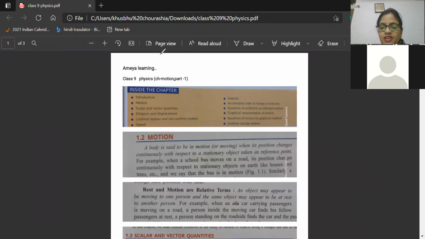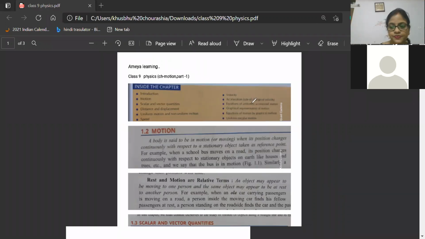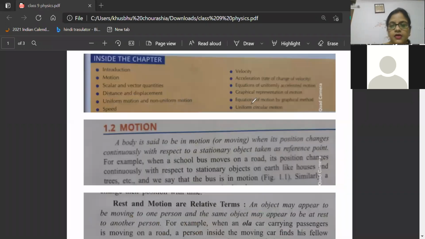Fine. So now we will see the definition of motion. A body is said to be in motion when its position changes continuously with respect to a stationary object. We have already studied this. An object is said to be in motion when it is changing its position with respect to a stationary object.